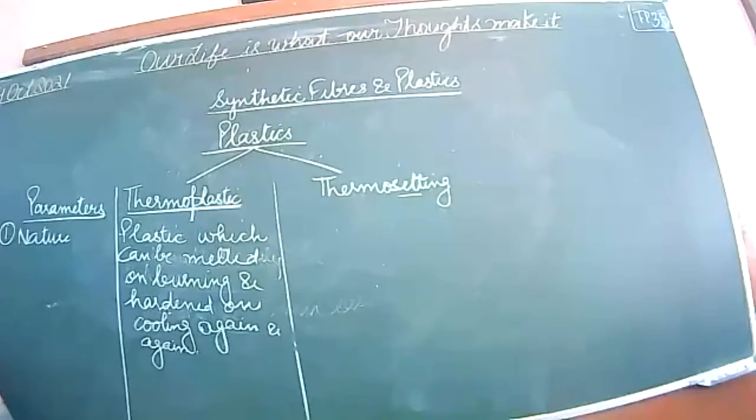In thermosetting, as I told, from the word setting you can learn easily: once it is molded, it will not deform easily.